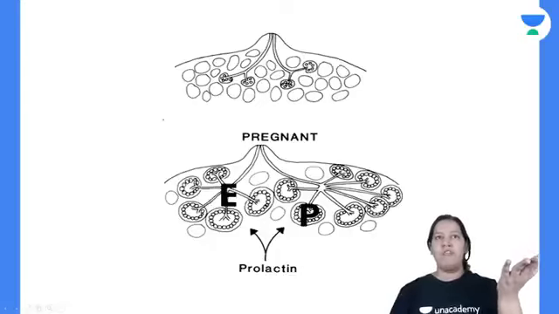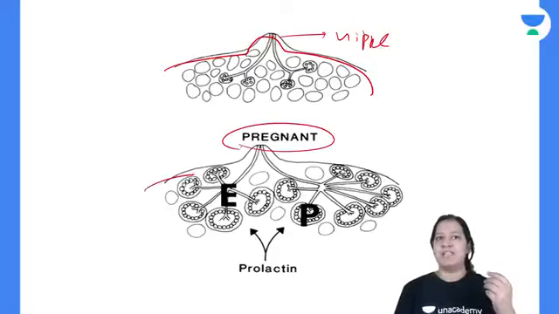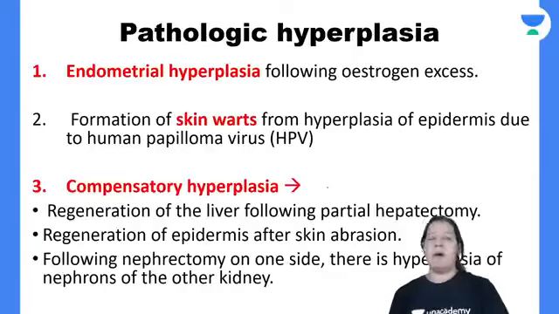So this is the example of the female breast. I have already drawn this diagram for you. This is the nipple. You can see the female breast, and during puberty, pregnancy and lactation, see the size. Compare it. The size is increasing, by hypertrophy and by hyperplasia. These are the three examples of physiological hyperplasia.